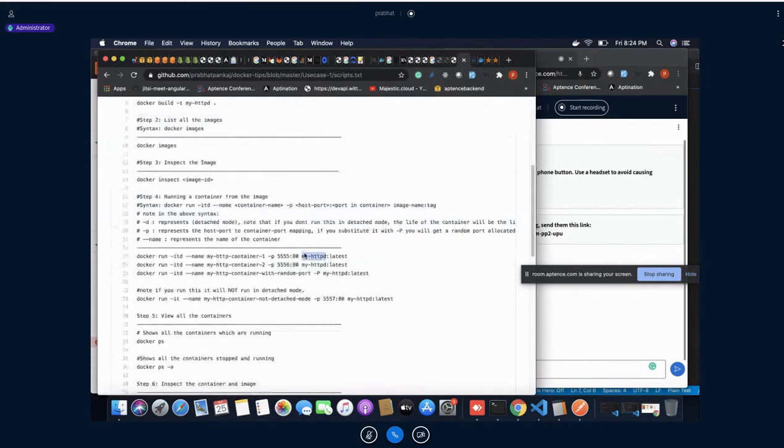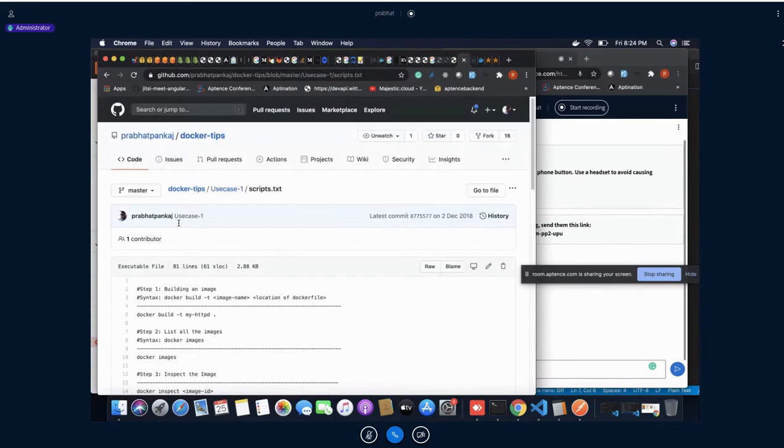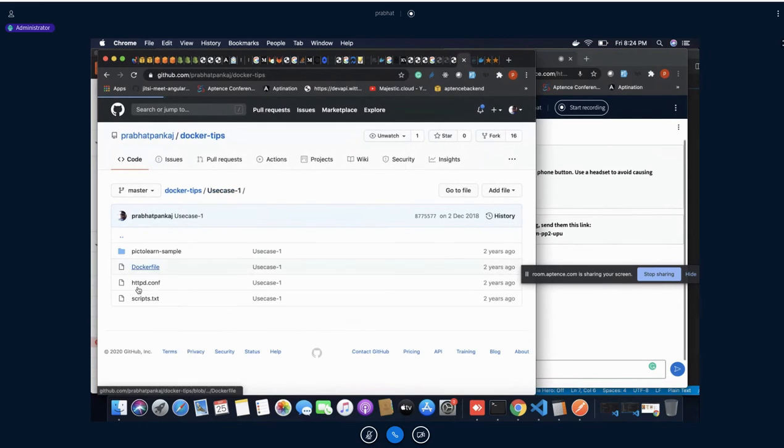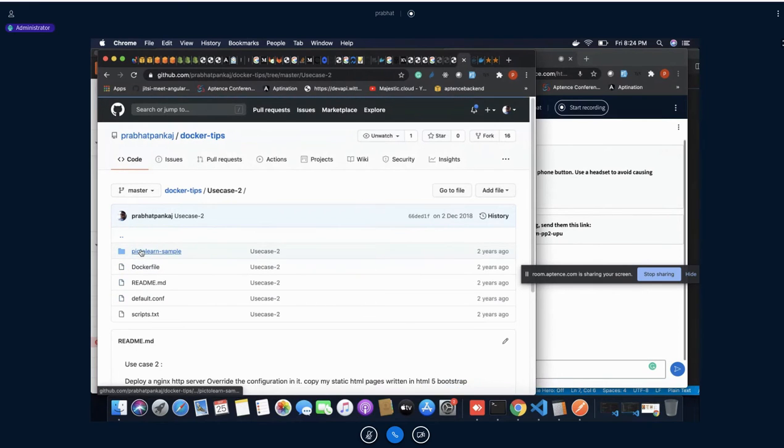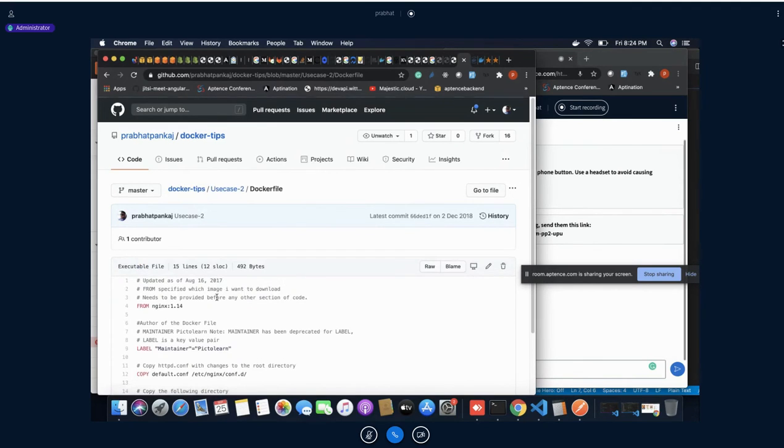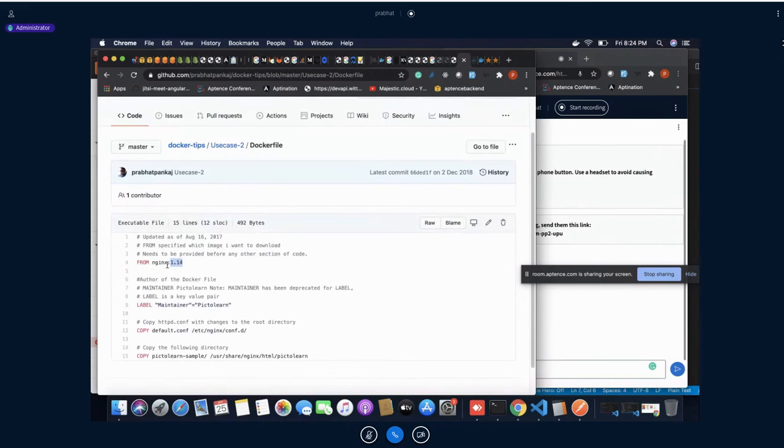So here we were using httpd server. In use case 2 we were using a node.js server. Now if you come to the Dockerfile, see how it has been written. The first thing, we are taking the reference of nginx 1.14. Once that is done, we are just providing the labels like this one, and then see, this is the default conf file that we need to put inside this folder.